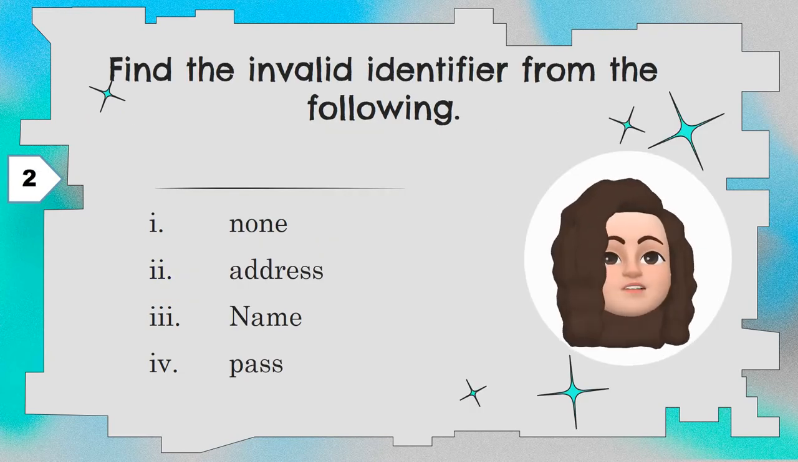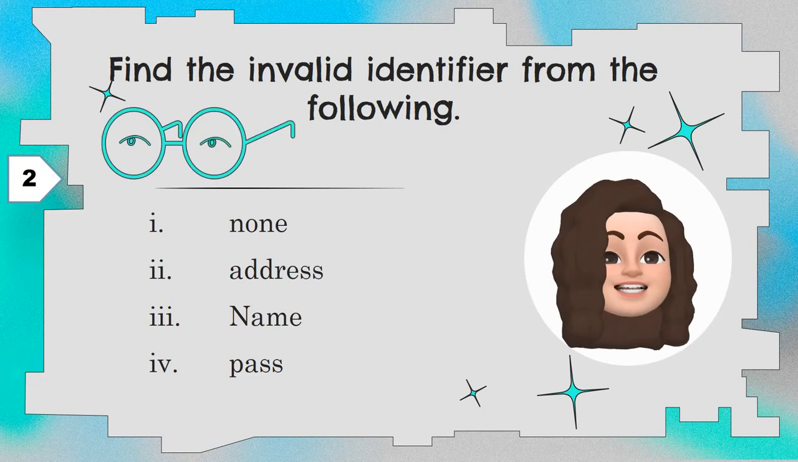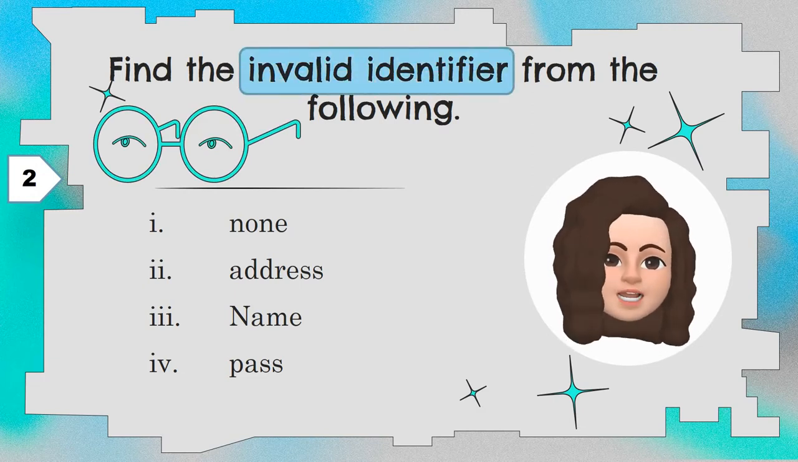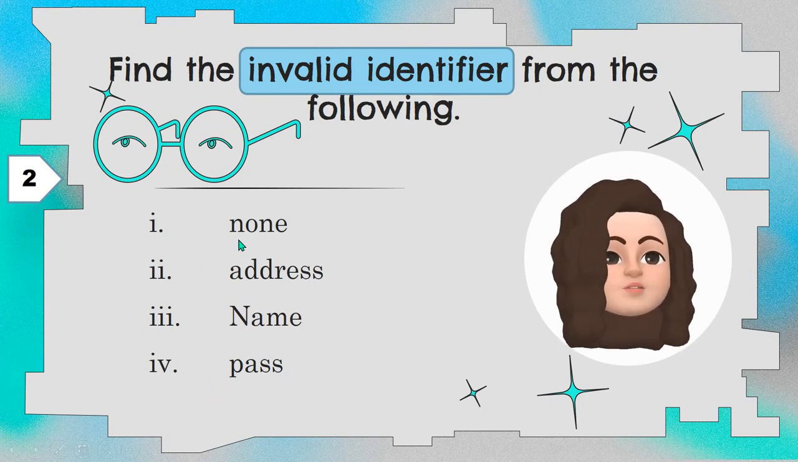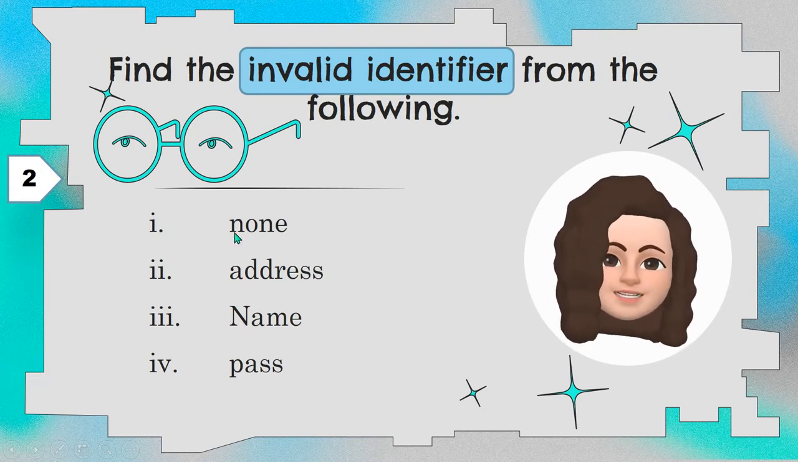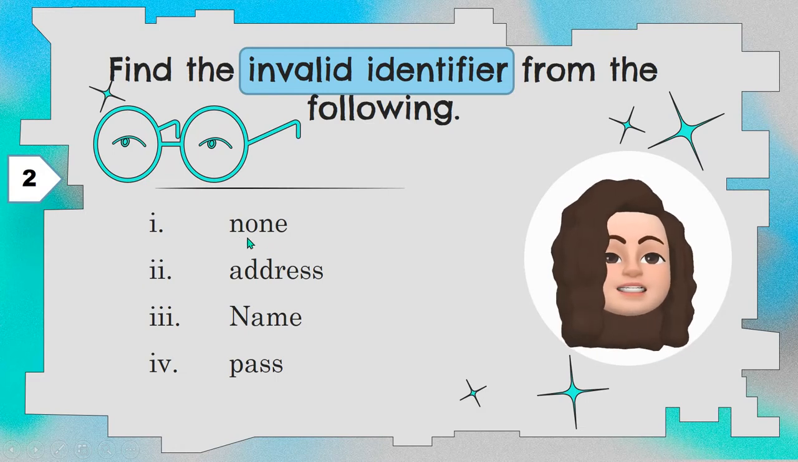Question number 2. Find the invalid identifier from the following. You have to read the question very carefully. Don't read it as valid identifier. It is invalid. You have to find out the invalid identifier. 4 options are given: none, address, name, pass. You may think the first option, none, is an invalid identifier because you may figure it out as a keyword. Even though None is a keyword, the keyword None begins with a capital letter. Here the option given begins with a small case letter. So this will not be considered as a keyword, hence it is a valid identifier.